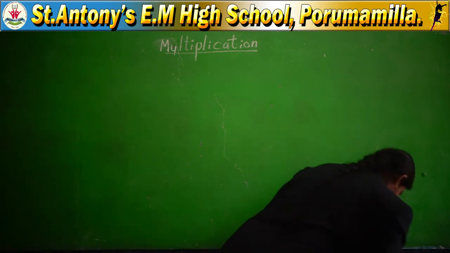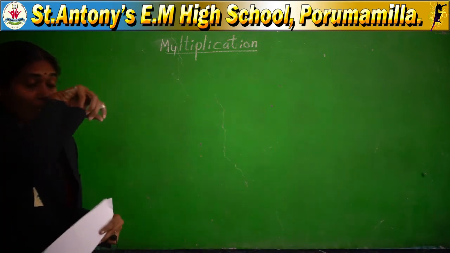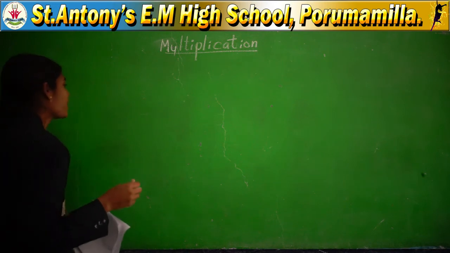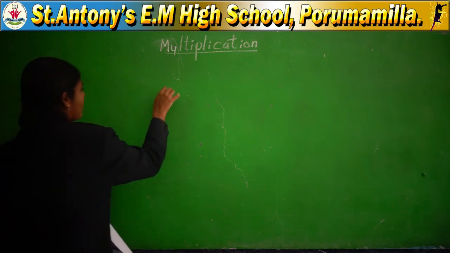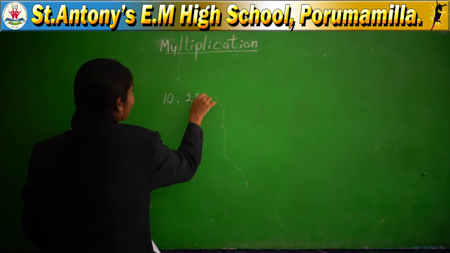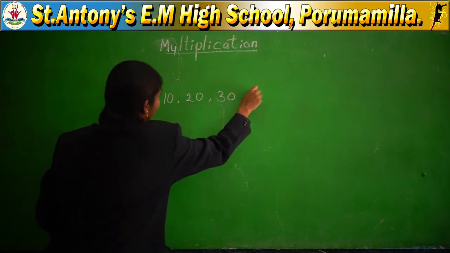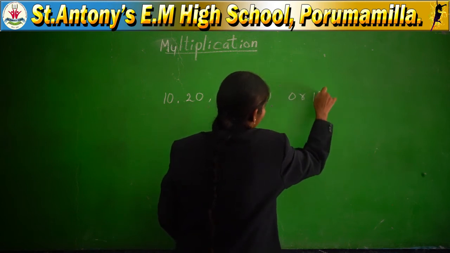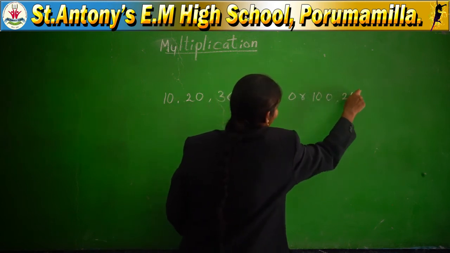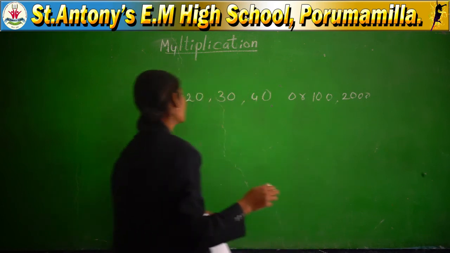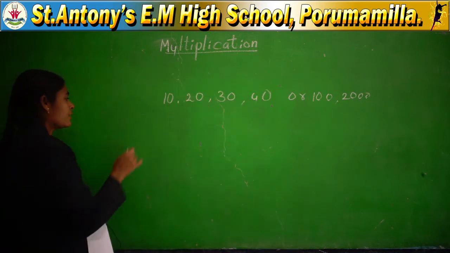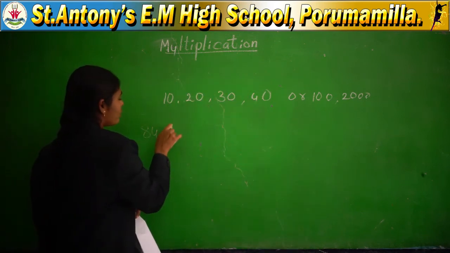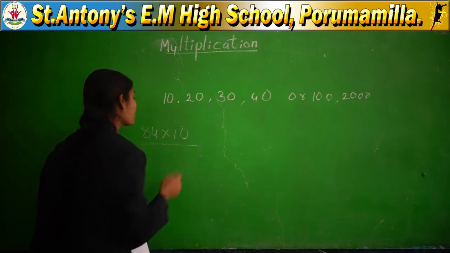And one more point, and this is the easiest multiplication: multiplying by 10, 20, 30, 40 or 100, 2000 and the like. This is the easy method. 84 into 10. How can you multiply?